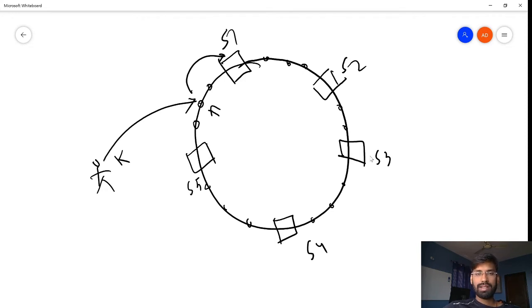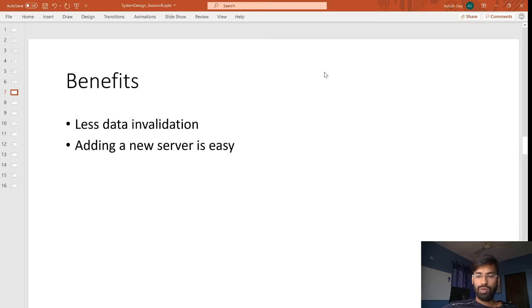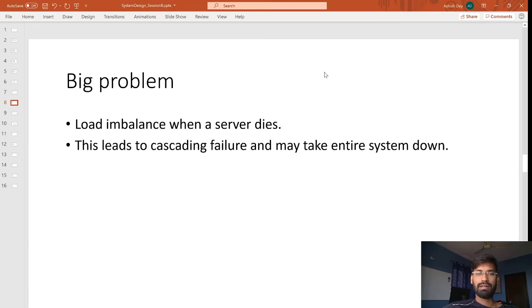But now let's see what will happen if we want to remove a server. That may create some kind of problem. What is that? Let's see. A big problem is, first, a load imbalance when a server dies. We'll see why we actually see a load imbalance, and this may lead to a cascading failure.